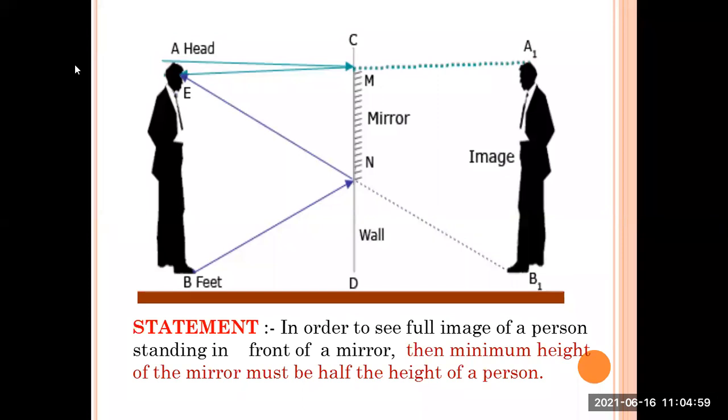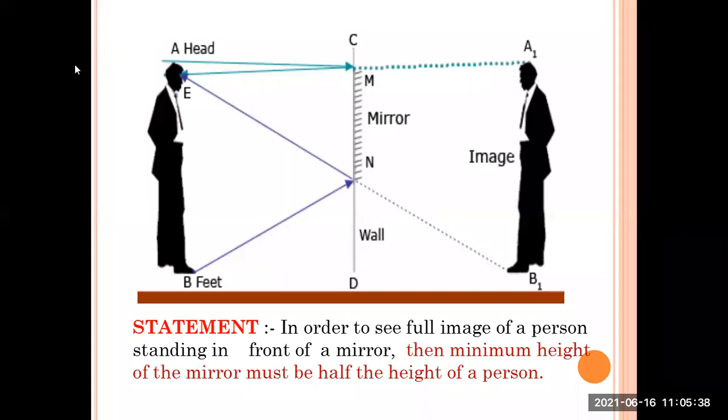Now in the above diagram you can see M and N is the mirror. You can see the tilted lines, small lines. From the letter M till the capital letter N is the mirror. AB is the height of the person. A is the head, B is the feet. You can see some rays are passing. We are going to study these rays. But what happens inside the mirror?